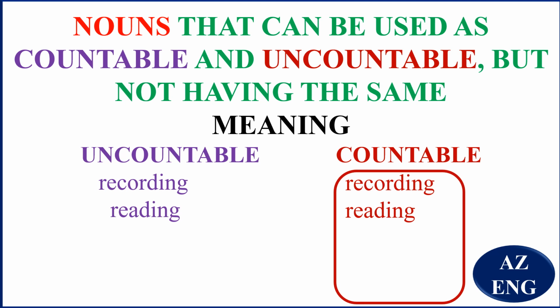But the second one here, or the last, reading. When you are taking the measurement of something, you say, how many readings have you taken? Here it means, you are talking about measurement. So you measure something once, you say, I have taken 1 reading. You measure it twice, you say, I have done or taken 2 readings. That is 2 measurements.